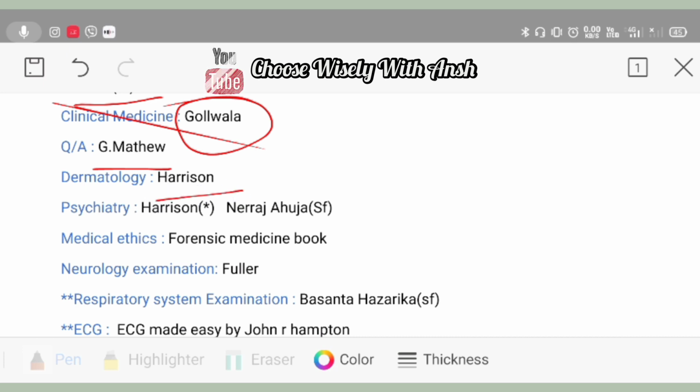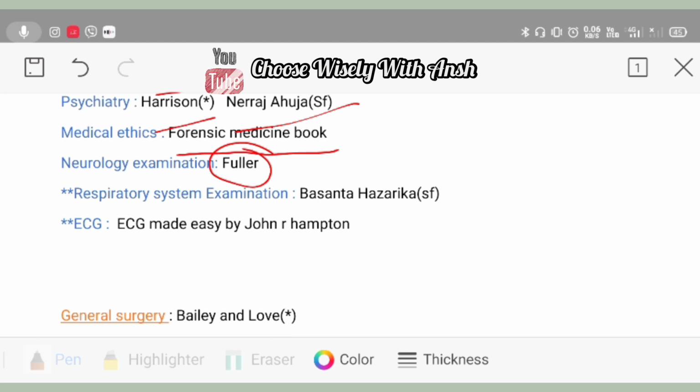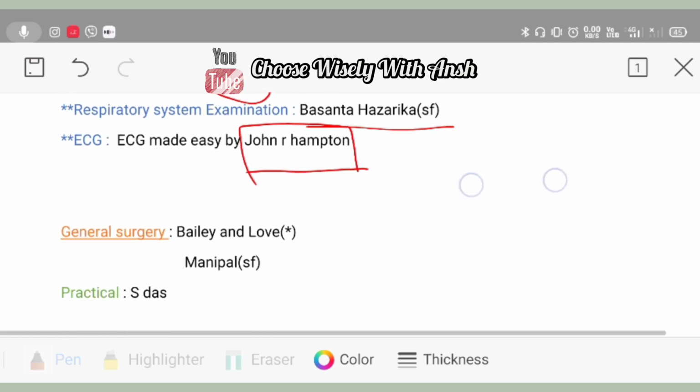For psychiatry, you can also go with Harrison or you can take Neeraj Ahuja. For medical ethics, you can go with the forensic medicine book. For neurology examination, you can go with Fuller. And these are simple topics. So if you want to go with respiratory system examination, you can take Basanta Hazarika. For ECG, you can go for John R. Hampton. This book is very good and it completely explains every aspect of ECG.